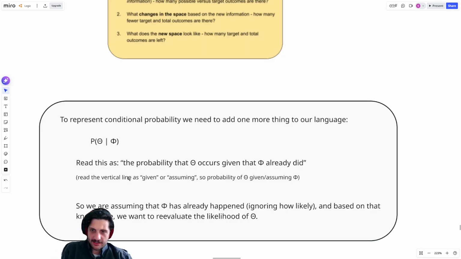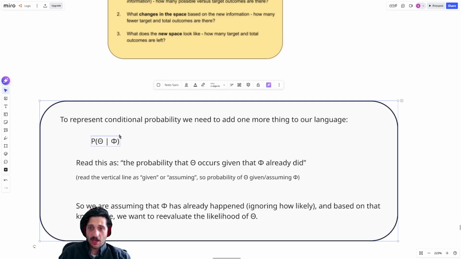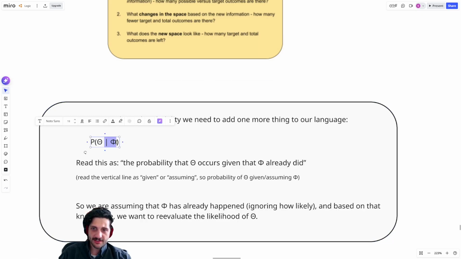So the way we represent conditional probability is with this vertical bar. You can really just read this vertical bar as saying given or assuming. You're asking, what is the probability of theta given that phi already happened, right? So what comes after this line is like, well, assuming that we already know this stuff happened in the past, what's the probability of this new thing happening? We're conditioning, we're assuming that phi occurred, that you drew an ace, that you already drew your king or whatever, and we're asking, what's the probability that this next thing happens?